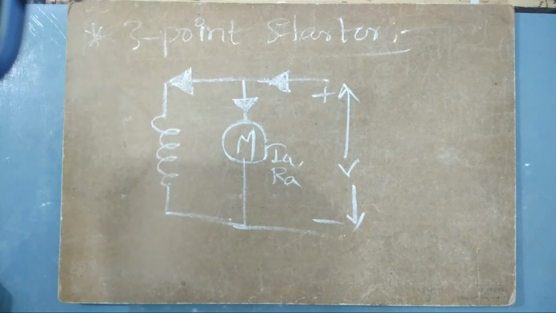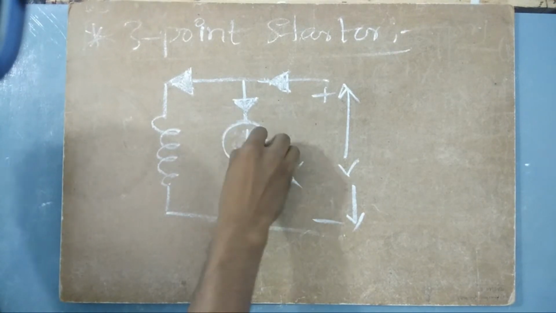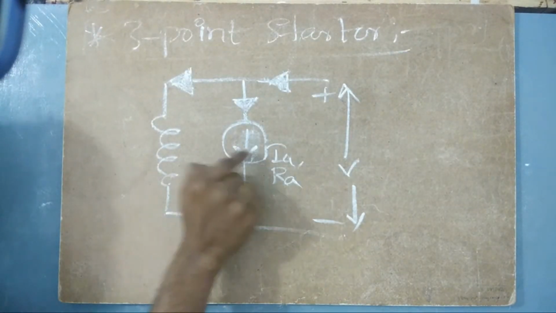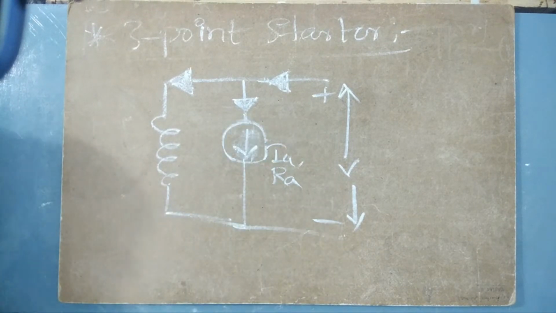Okay, don't get confused here. So I am now drawing the direction of this IA. Our direction of IA is like this, and this armature has RA resistance. Understand it very clearly, I have told you how back EMF is produced.